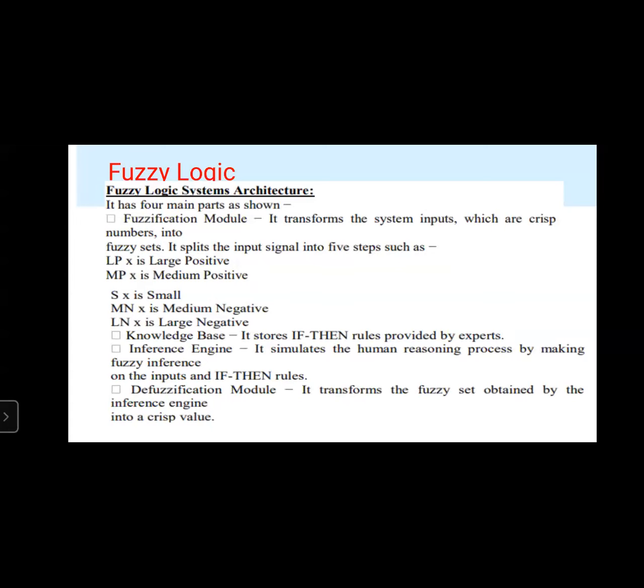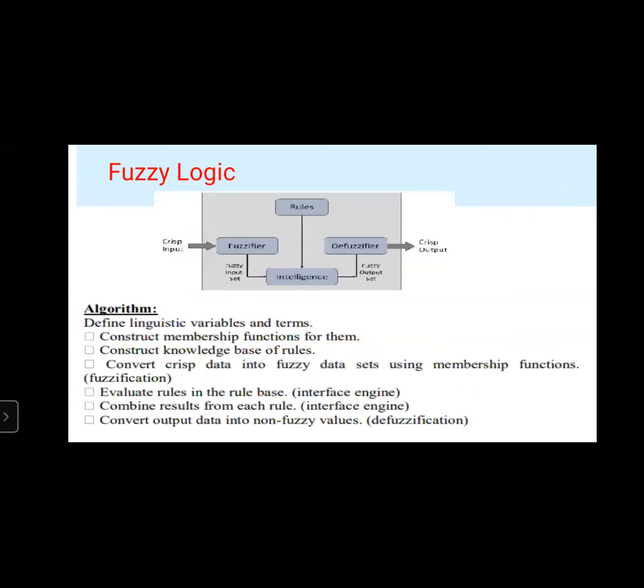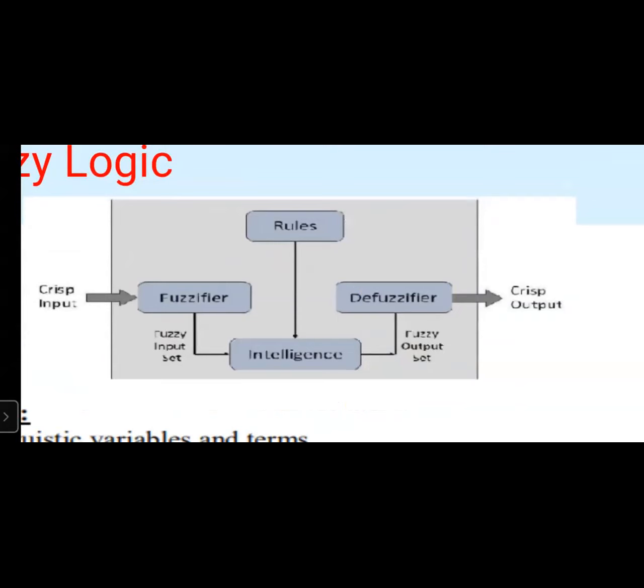Coming to the architecture, so this is the architecture of fuzzy logic. Here we have rules, a fuzzifier, intelligence, and defuzzifier. The input we are going to give is through the fuzzifier. The fuzzifier will take the input, and next it will consult the intelligence.